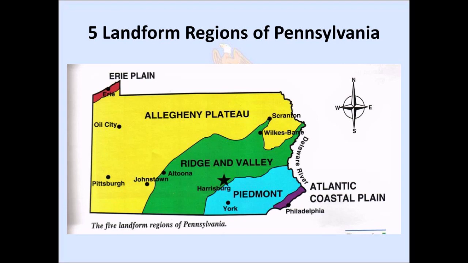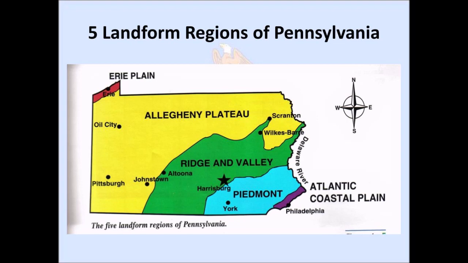Secondly, there is the Piedmont region in the southeast, where a large portion of Pennsylvania's population lives. This includes the vast majority of the Pennsylvania Dutch, a group of German settlers who came to the region in the 1700s due to its rich soil being ideal for farming. Thirdly, there is the Ridge and Valley region, which includes a large chunk of central Pennsylvania. This region consists of many gaps and valleys within the Appalachian Mountain Range. The capital city of Harrisburg is located within this region.